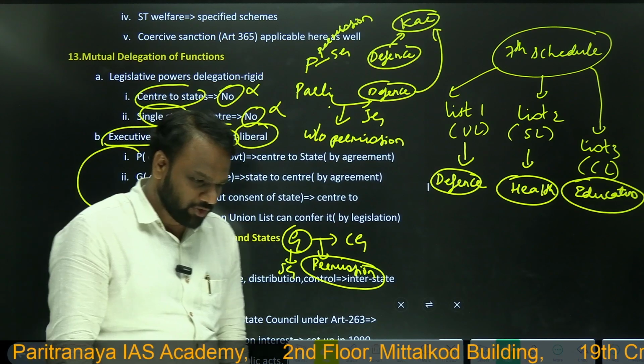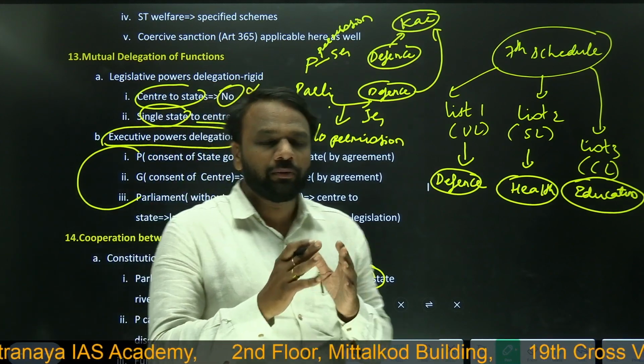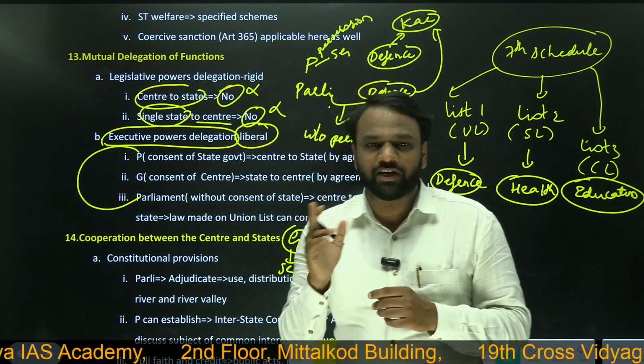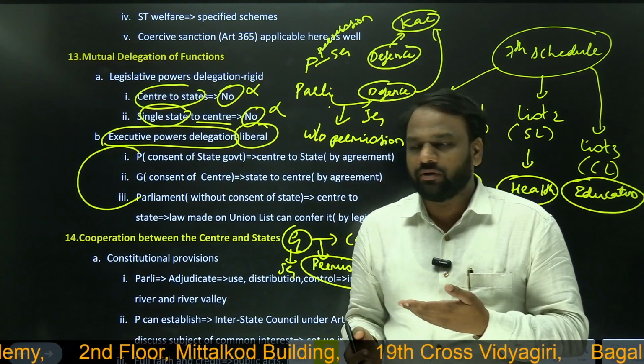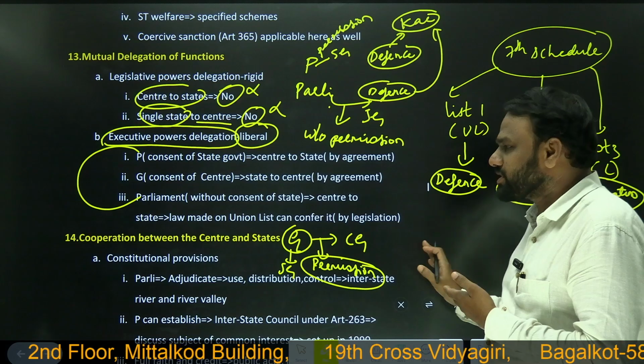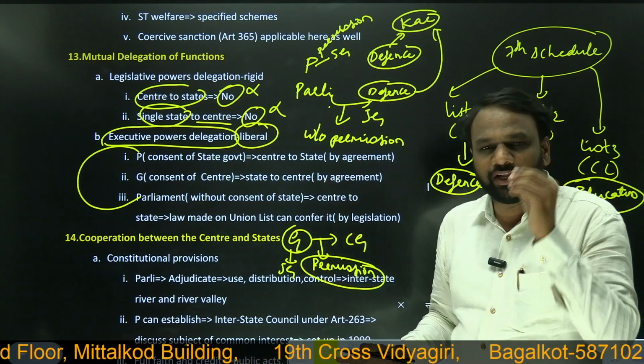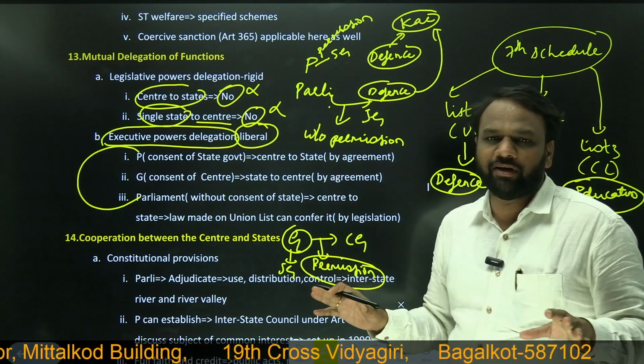So here what we understood, when it comes to executive powers delegation from center to state, it can happen through both consent as well as force. But when it comes to delegation from state to center, it can happen only through consent, and it cannot happen forcefully.